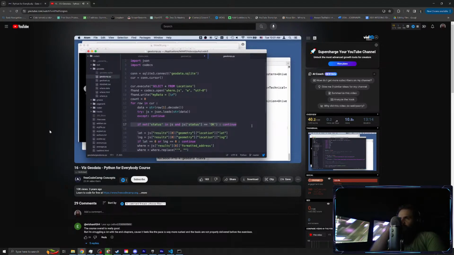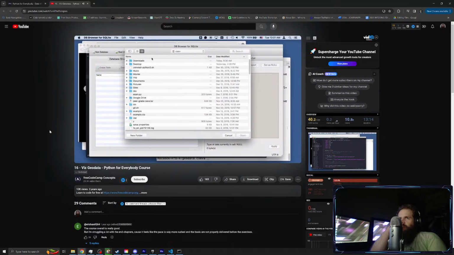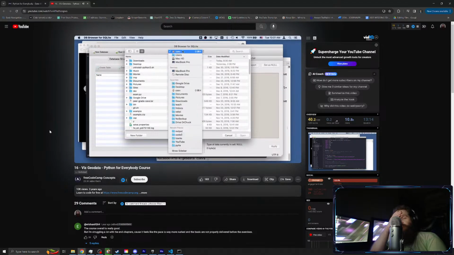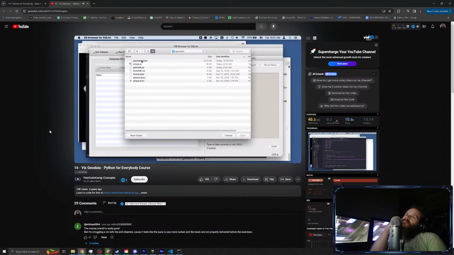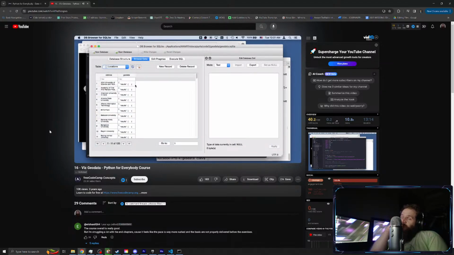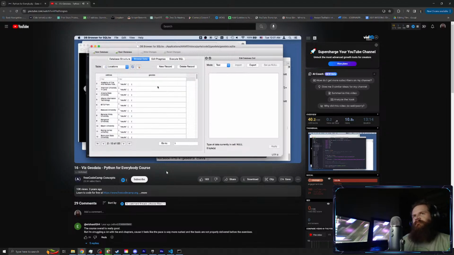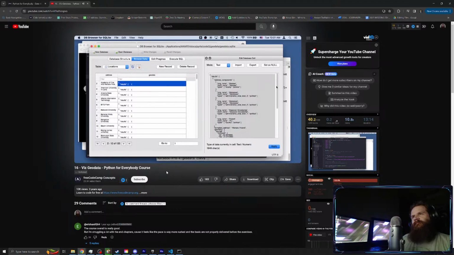Let me run the SQLite browser here. File, open database. Let's take a look at what's in this database. Code 3, geodata.sqlite. So this is the data we've got. I'll make this a little bigger if I can. Yeah, it's not going to show us much. So you can see that these are the addresses in the geodata. That's just the JSON. So that's the JSON that we got, and it retrieves it.